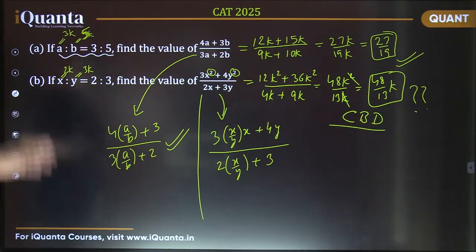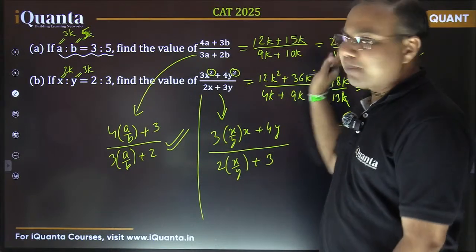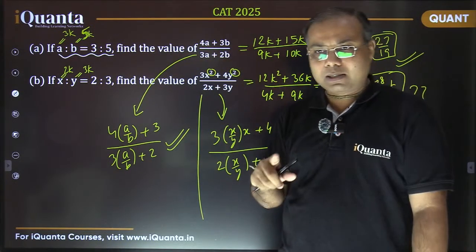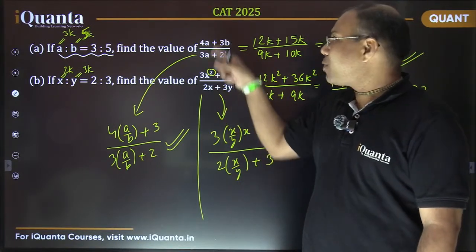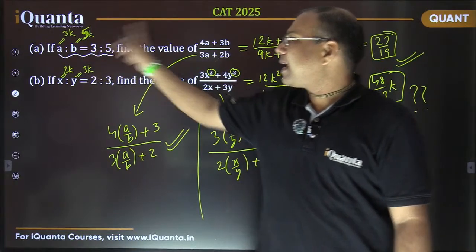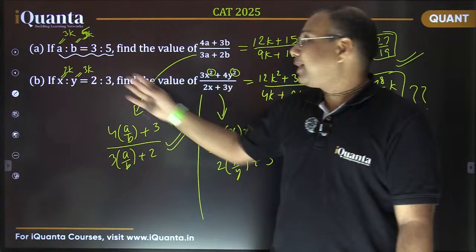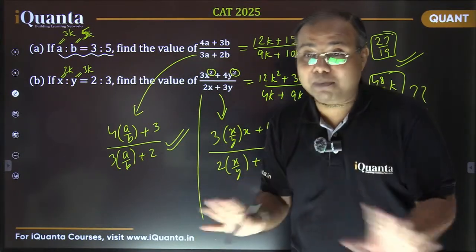Yes, exactly, Samyak. The first one is better. The first method which we did, directly putting the values, as I just discussed, if the powers are same in both numerator and denominator as in this case, then directly putting a equal to 3, b equal to 5 will give us the answer. And if powers are not same, then there is no need to put values directly, we can say that the answer cannot be determined. That's it.